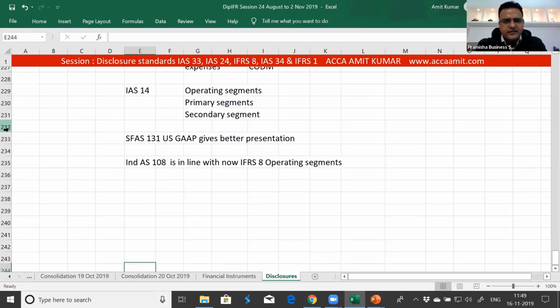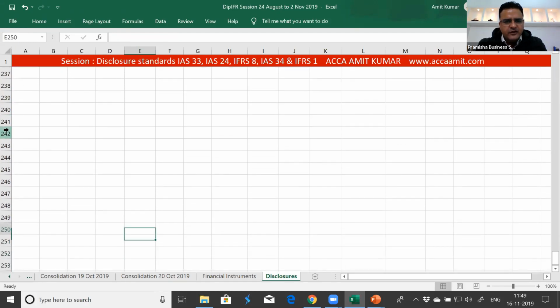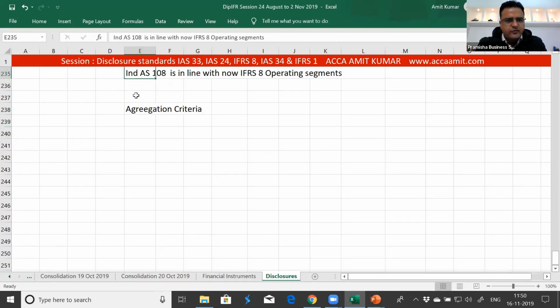So there is a decision tree. First, the management approach: anything which is being viewed by management is considered to be a reportable segment.